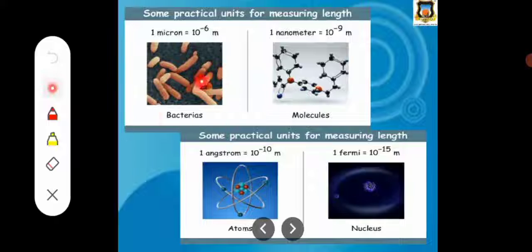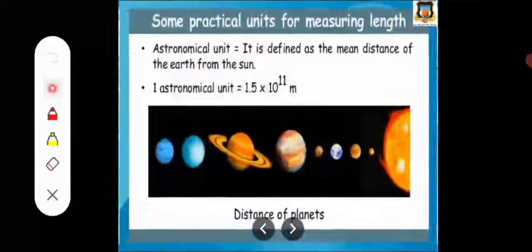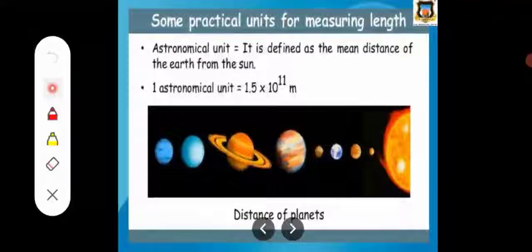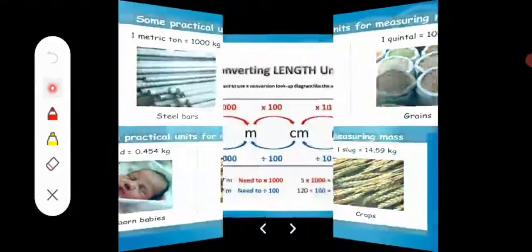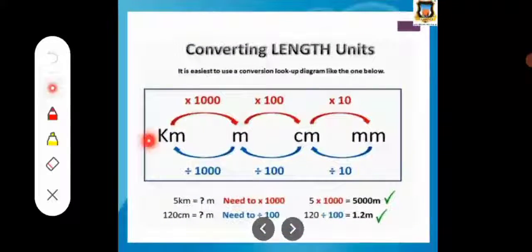Also, these are some practical units for measurements. When we measure bacteria, 1 micron is equal to 10 raised to minus 6 meter. For molecules, 1 nanometer is equal to 10 raised to minus 9 meter, and similarly for the nucleus. So these are some practical units for measuring lengths. This is all about the measurements.